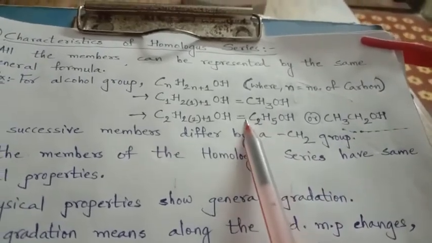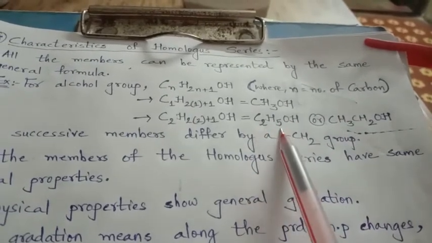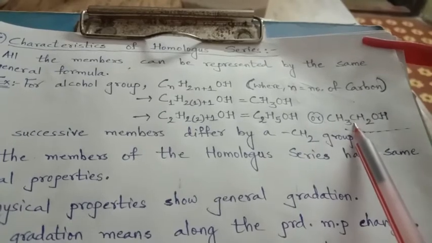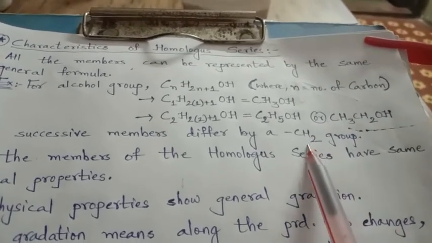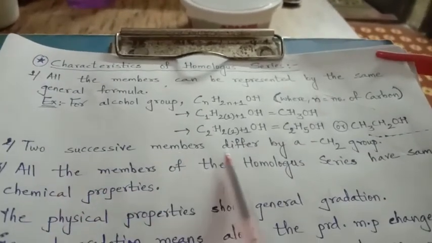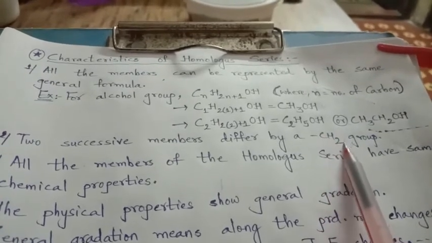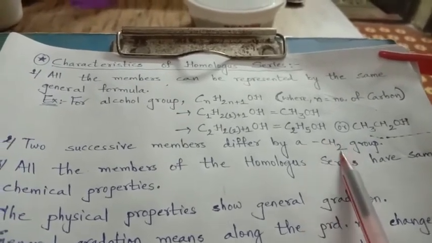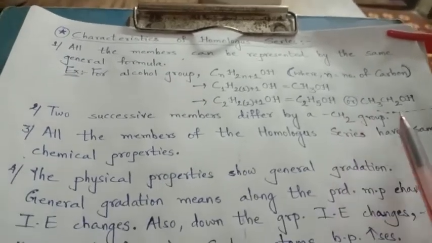So it will be CH3, then again another C and 2 more H, so CH2, then OH. So consecutive members, or we can say two successive members, differ by a CH2 group. And if we say in terms of mass, 12 for carbon and 2 for hydrogen, it differs by 14 atomic mass units for each